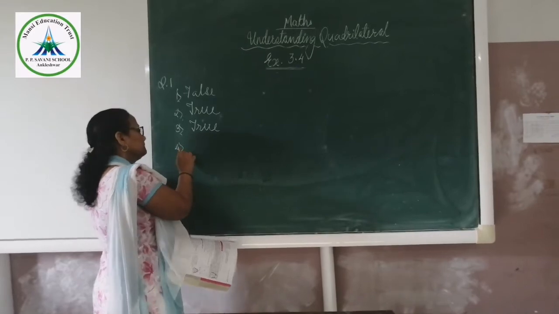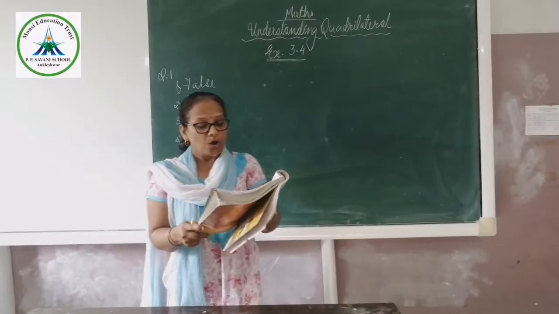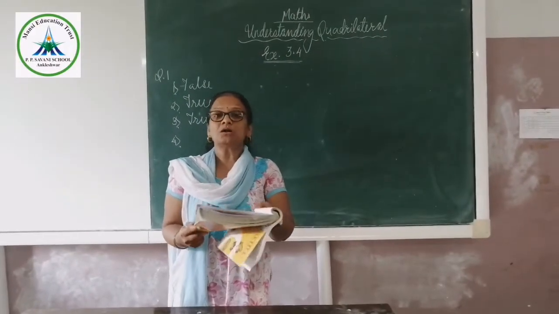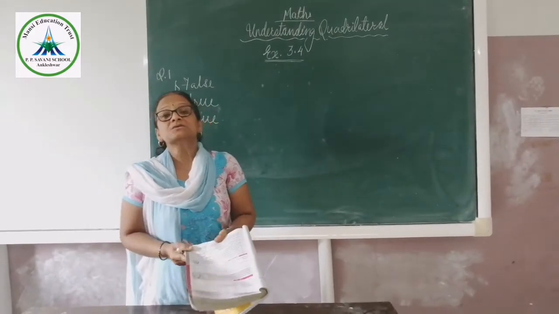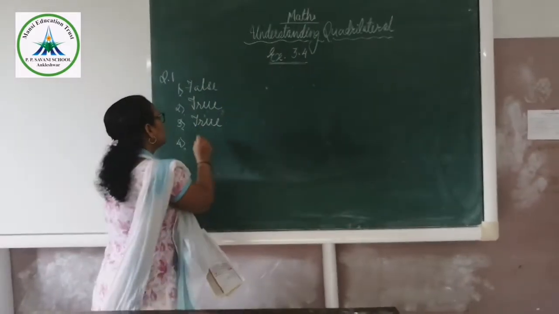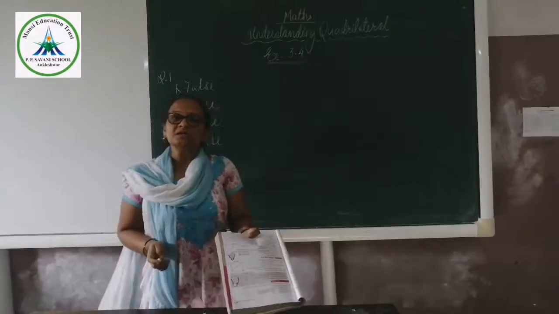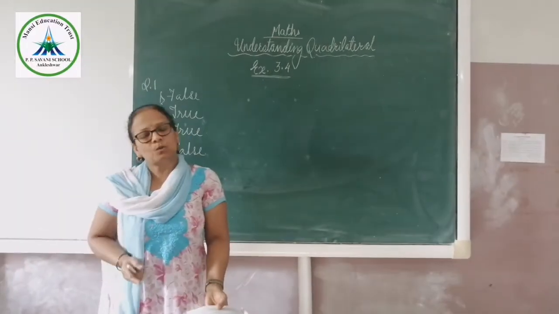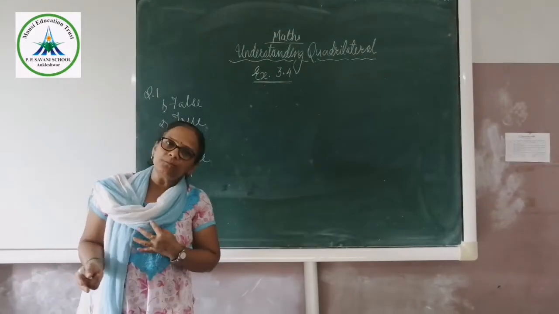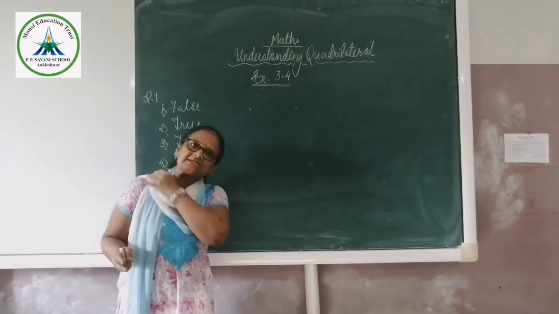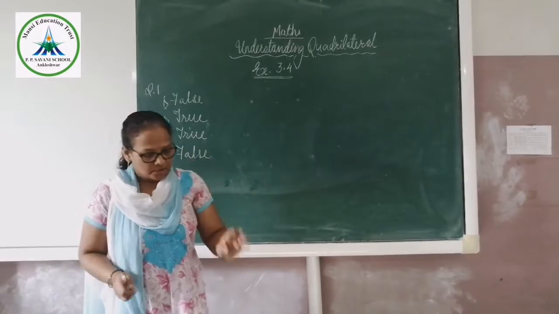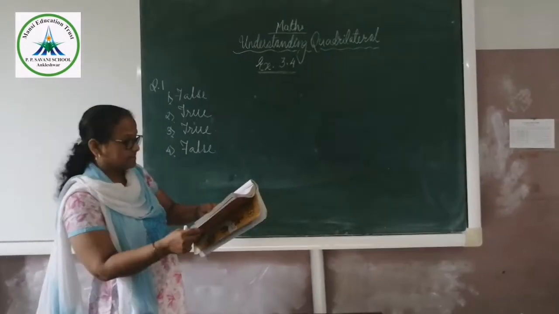Now, fourth one. All the squares are not parallelogram. This is a false statement, because in a square, opposite sides are equal and parallel, and for a parallelogram, its opposite sides are equal and parallel. So it is a false statement.